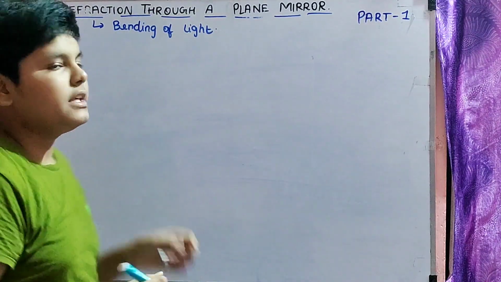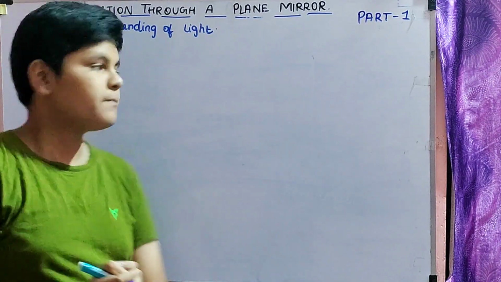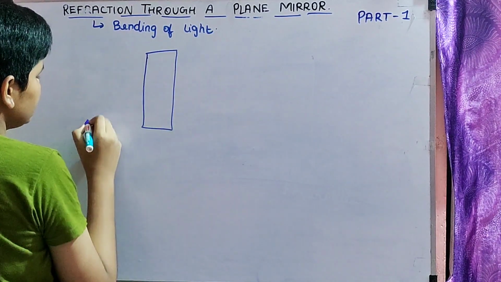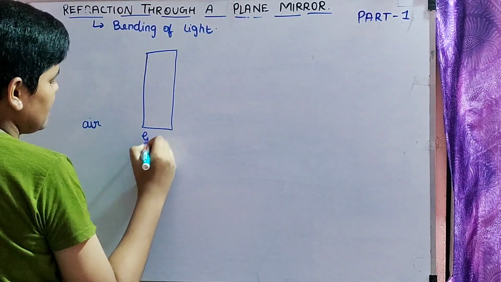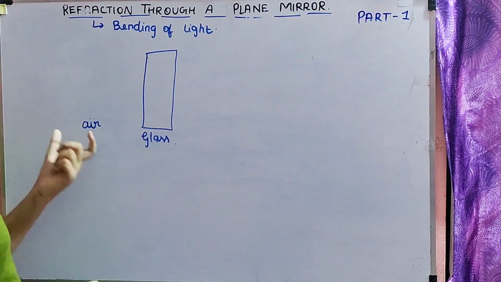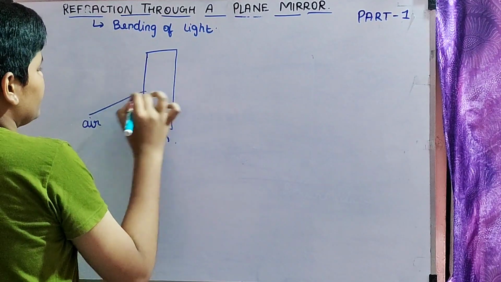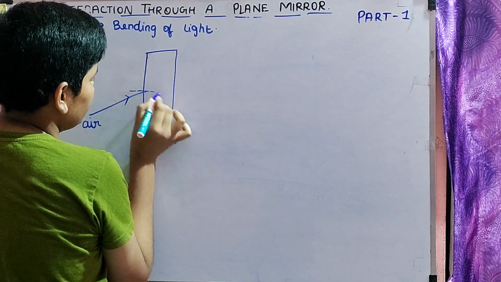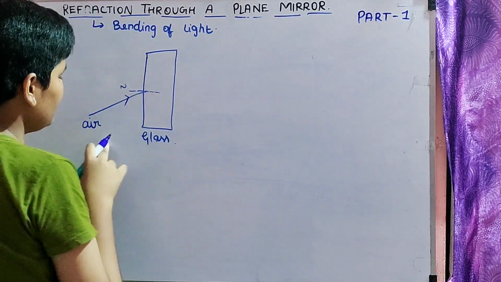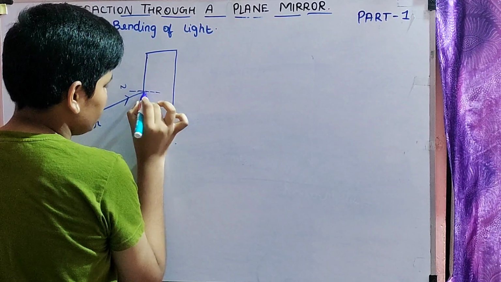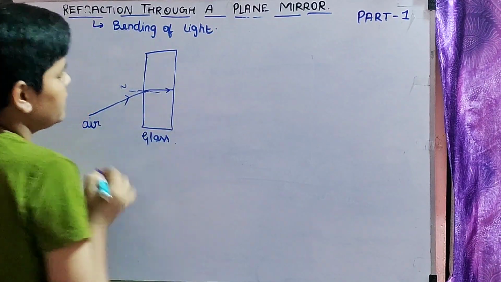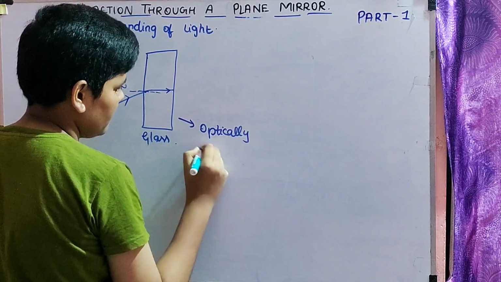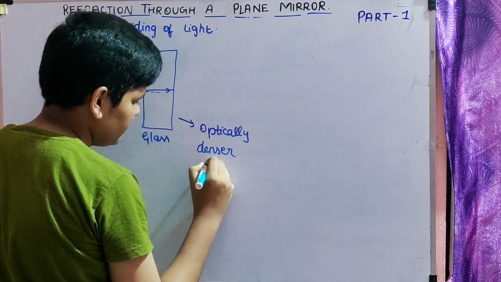So if the light is going from one medium to another medium, so let us take over here. This is air, this medium is glass. If a light, let us take a ray of light over here like this. It is going from one medium to another medium. We have to draw perpendicular, which is the normal, and if it bends towards the normal, then this is called optically denser medium.